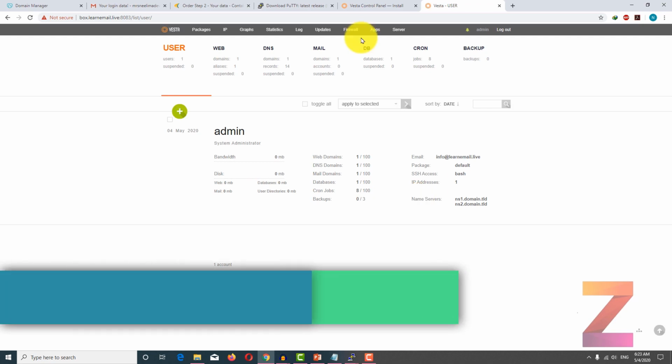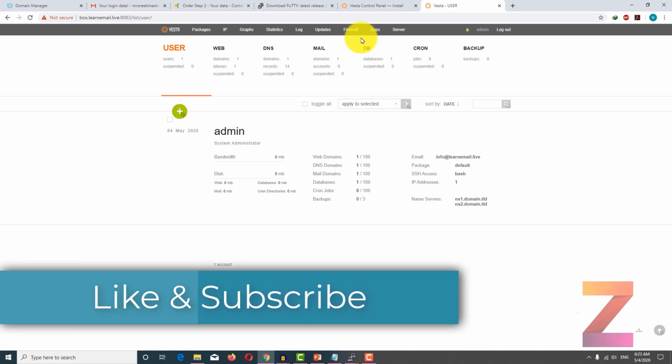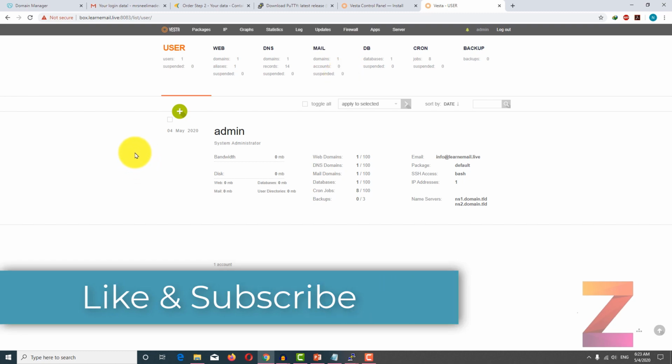So this is how you install VestaCP on your cloud server. In next lecture, you will learn to configure VestaCP.